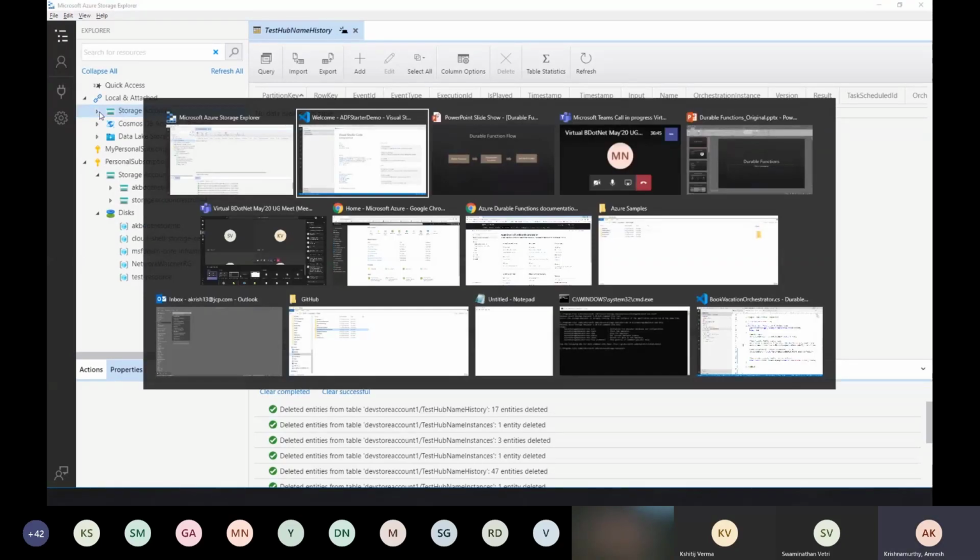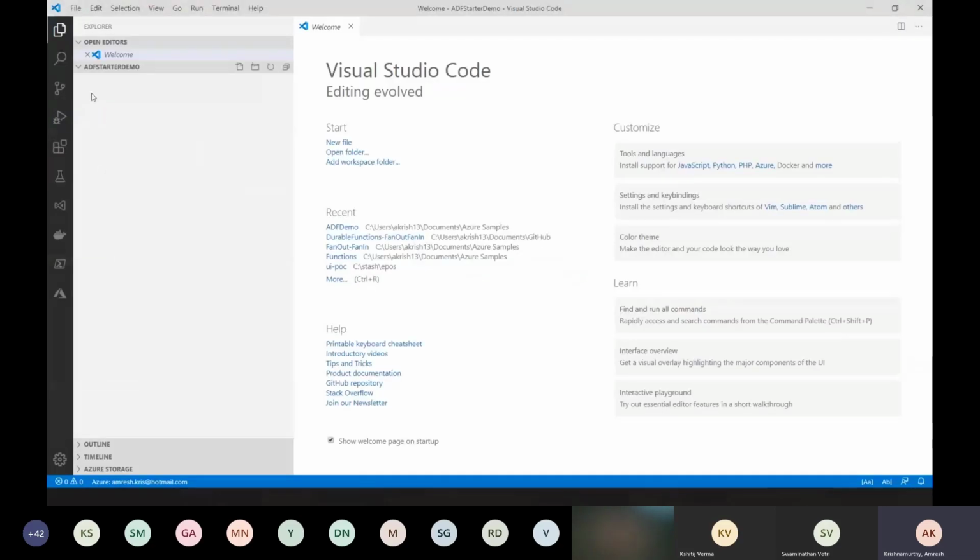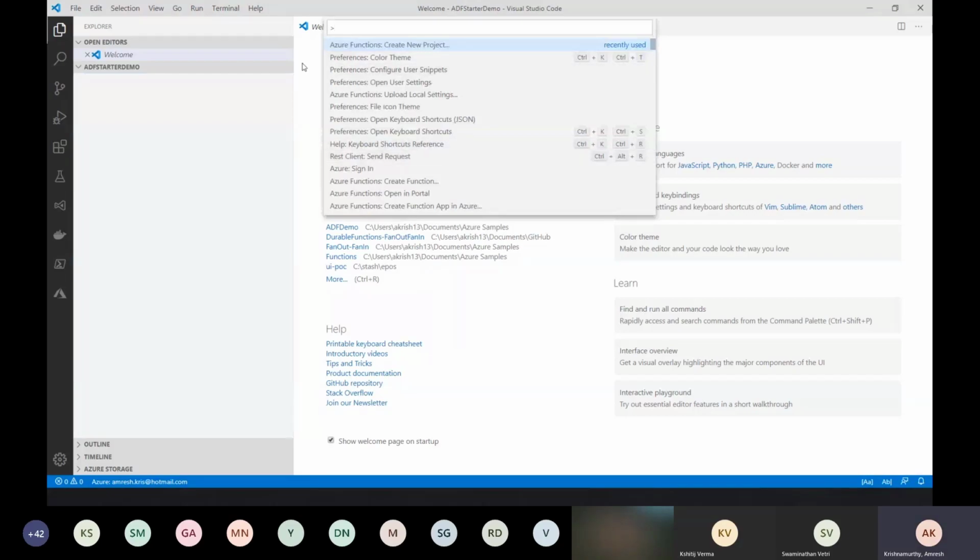So these two things are there: Azure Storage Explorer and Azure Storage Emulator. You can download them from Microsoft and install them as a standalone package. There are also some extensions available in VS Code, like the Azure Storage Explorer extension, which we can install too. There are also extensions in VS Code where we can create Azure functions right from VS Code. We don't even need Visual Studio or the Azure portal to learn and do all our development tasks with Azure functions.